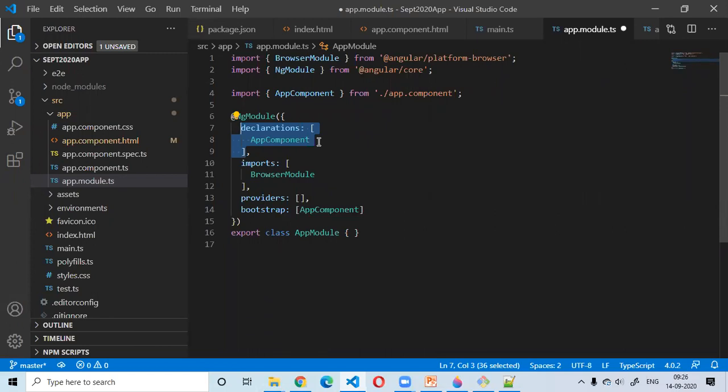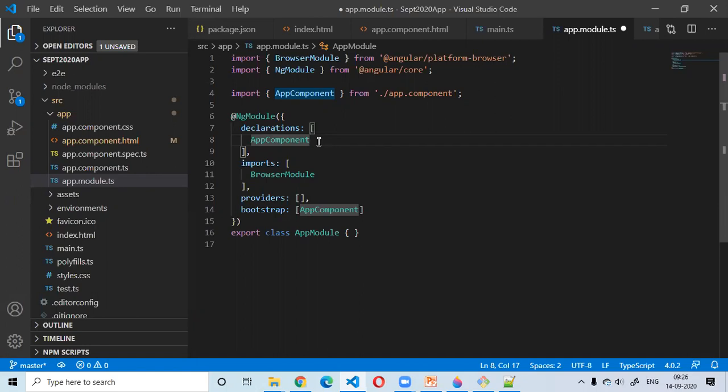Whatever component, directive, and pipe you are creating, you are going to put the reference of that inside this declarations section. As I said, any Angular component needs to be registered under an Angular module. Similarly, any directive or pipe you are creating needs to be registered in an Angular module.